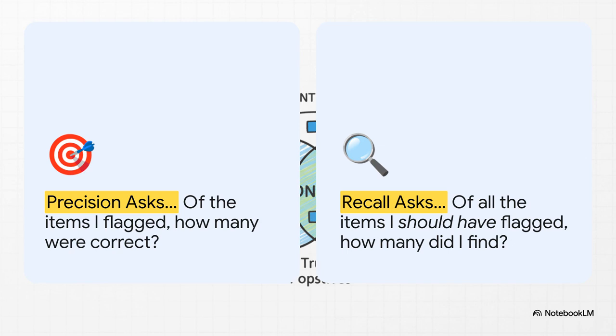See, Precision asks, when I flagged something, was I correct? But Recall asks a totally different question. Out of everything I should have flagged, how much did I actually find? They're just two fundamentally different ways of judging performance.